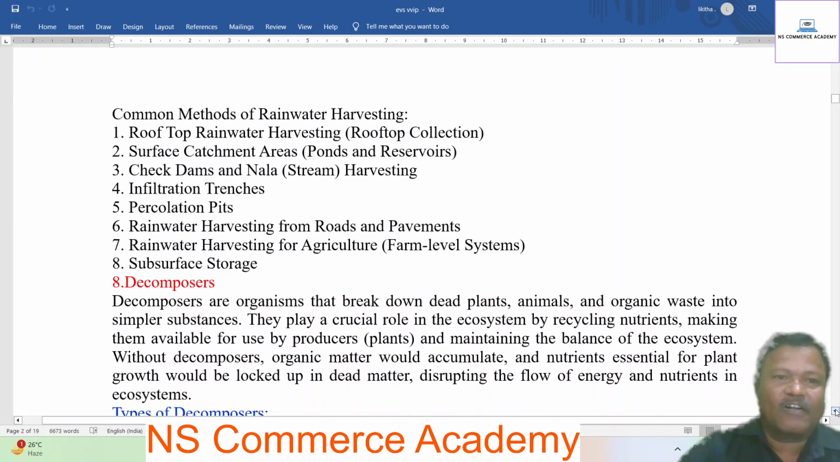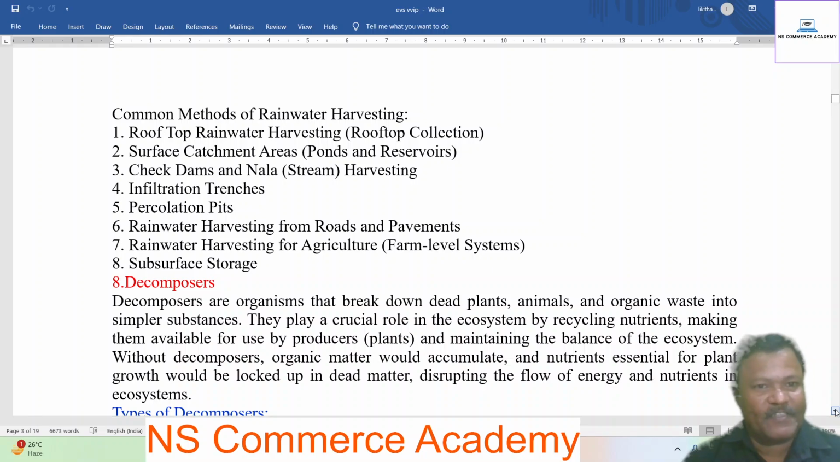Common methods of rainwater harvesting: rooftop rainwater harvesting, rooftop collection, surface catchment areas, ponds and reservoirs, check dams and nalas, stream harvesting, infiltration trenches, percolation pits, rainwater harvesting from roads and pavements, rainwater harvesting for agriculture, farm level systems, subsurface storage.